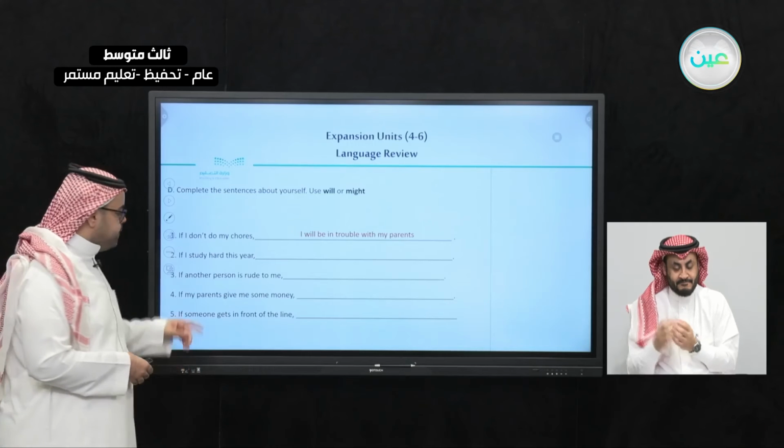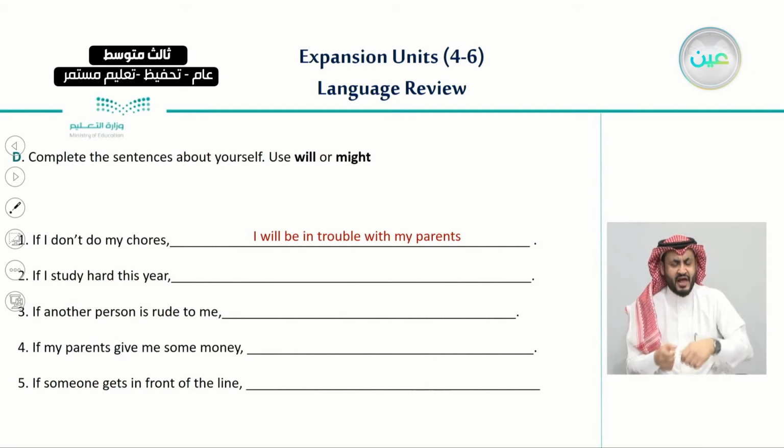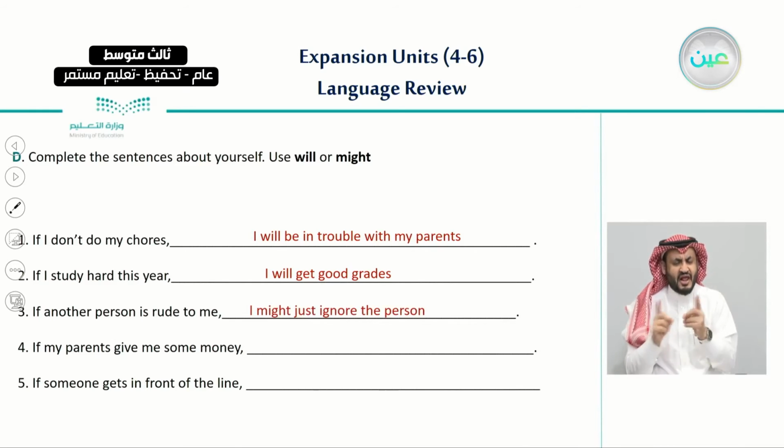Number two: if I study hard this year, and this is a condition, I will get good grades. Number three: if another person is rude to me, I might just ignore that person.